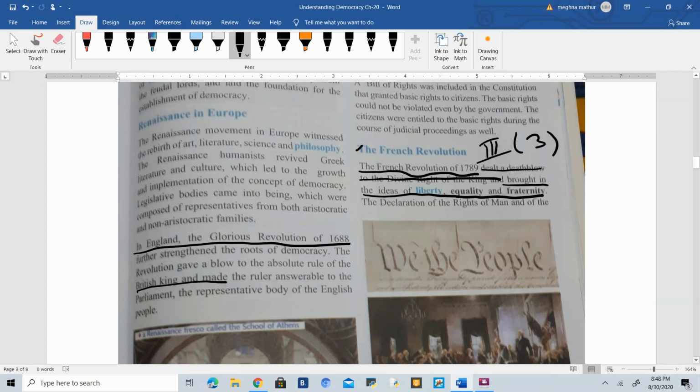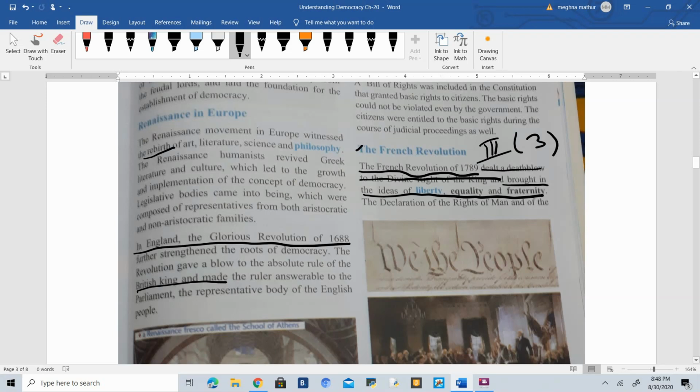Okay, so what happened is that in the Renaissance time, there was a change. Renaissance means rebirth. Rebirth means change in art, literature, science, and philosophy. It was a movement which happened in Europe, in which a lot of change in thinking happened. And one of the changes in thinking which people had was that there is another form of government, which is democracy, and which is very much beneficial for every section of society. Okay, so this concept became very famous in Renaissance time. Previously it was not famous.